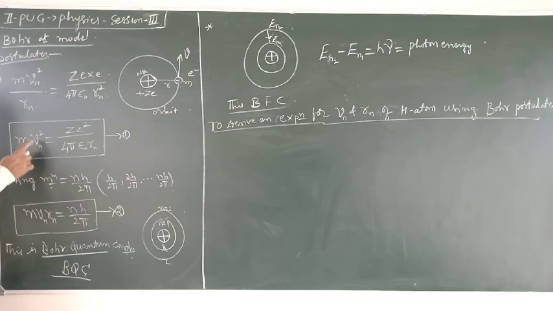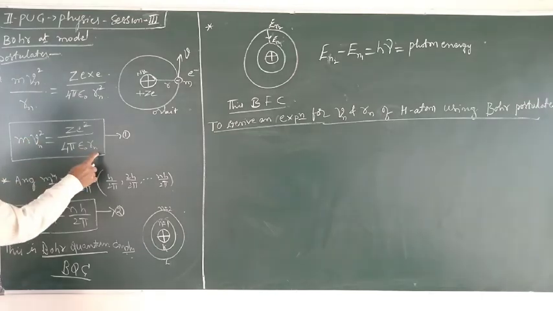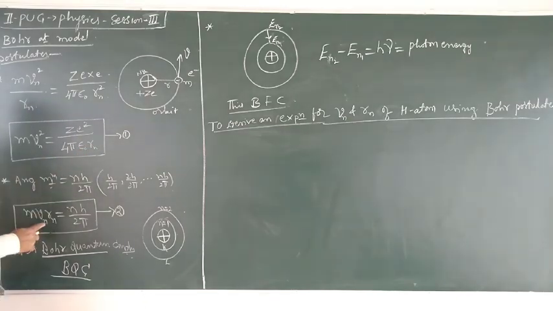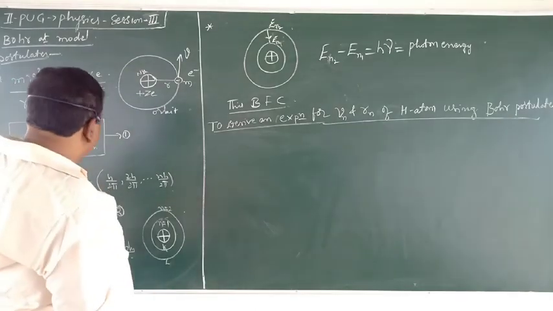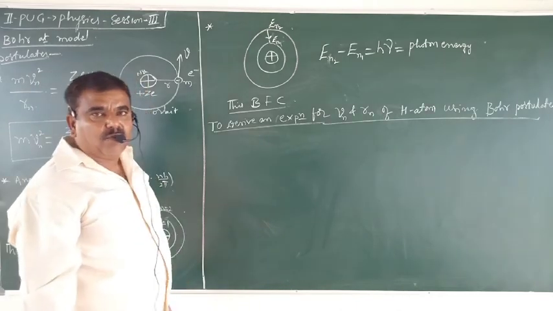If it is first orbit, V1. If it is second orbit, V2. Radius of the first orbit, R1. Radius of the second orbit, R2. So to signify that we added this suffix. Okay? So this is the second postulate of Bohr.